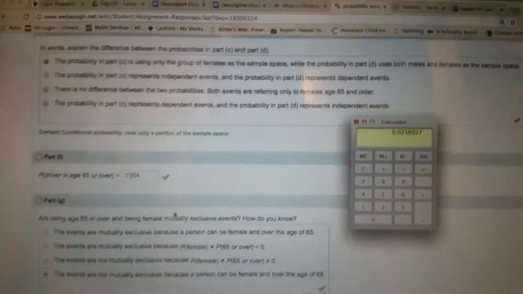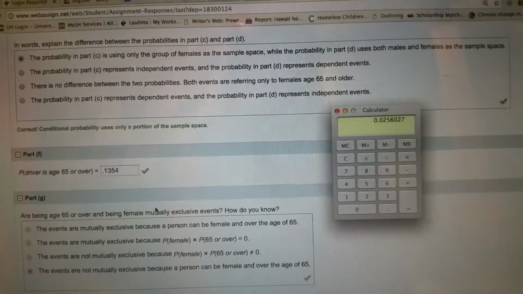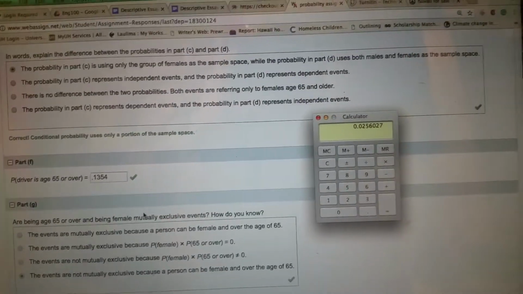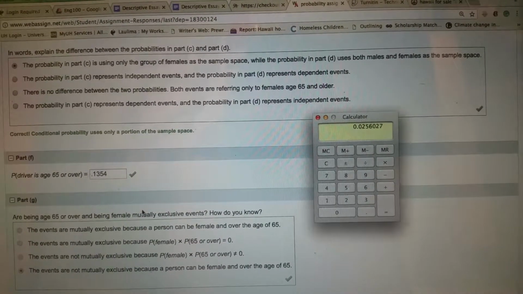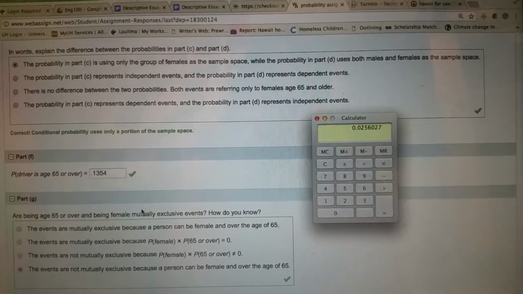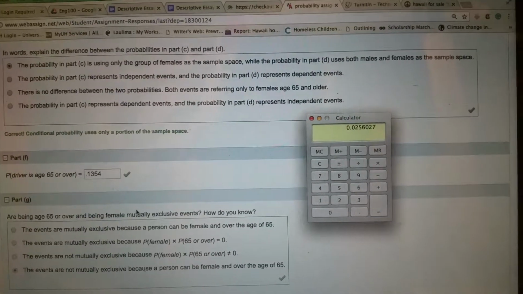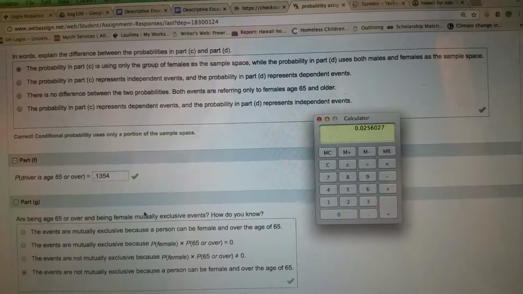In words, explain the difference between the probabilities in part C and D. And the answer is the probability in part C is using only the group of females as the sample space, while the probability in part D uses both males and females as the sample space.